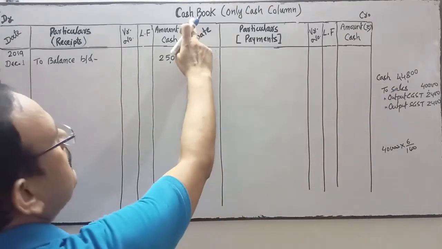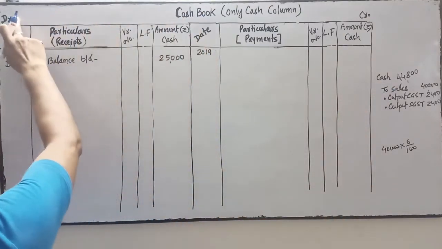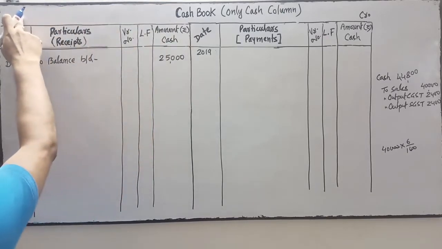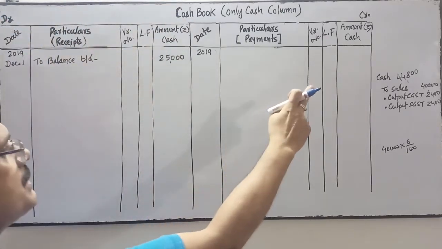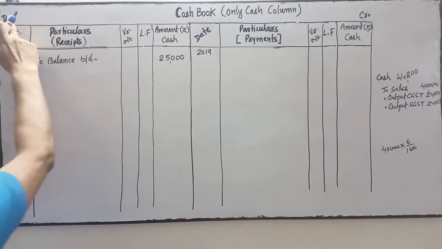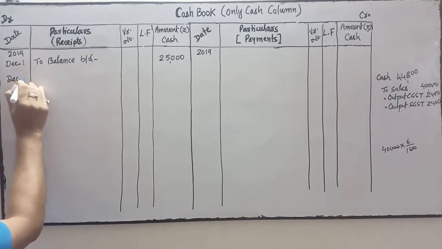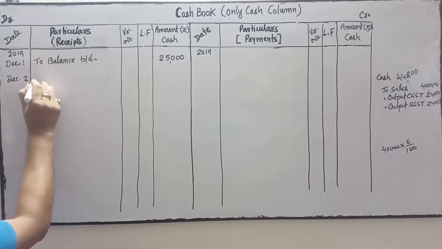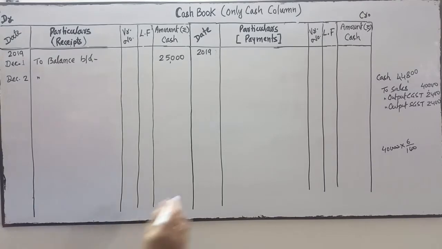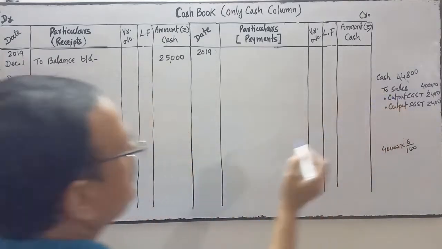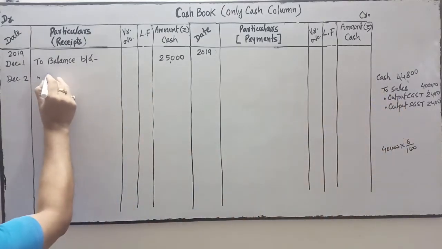So cash is on debit, so we'll do the posting on the debit side of the cash book. It is confirmed because cash is on debit. First we'll write the month, December. The date is 2nd. Opposite of cash is which account? Sales. So we'll write to sales.